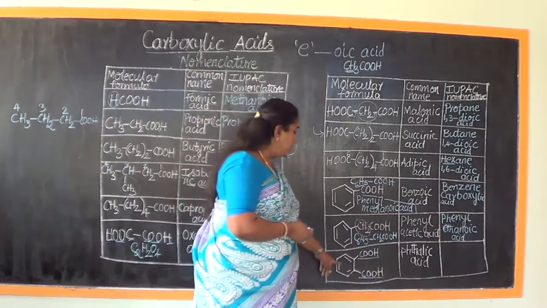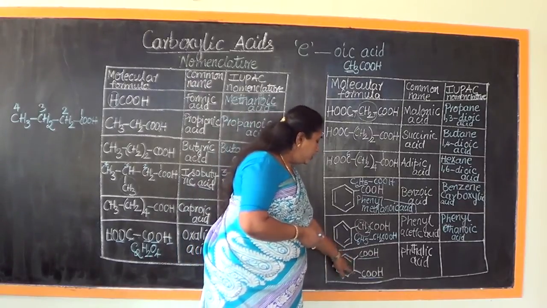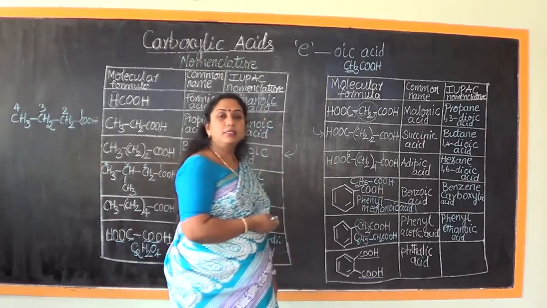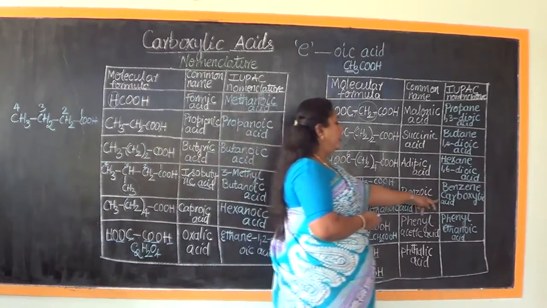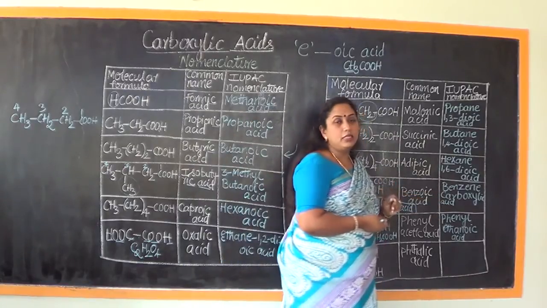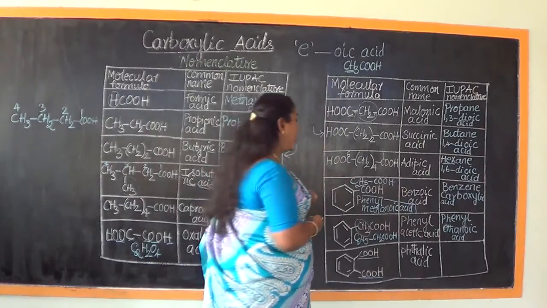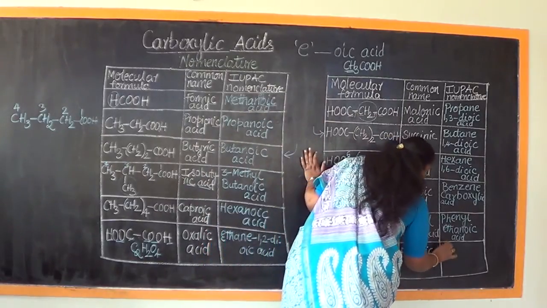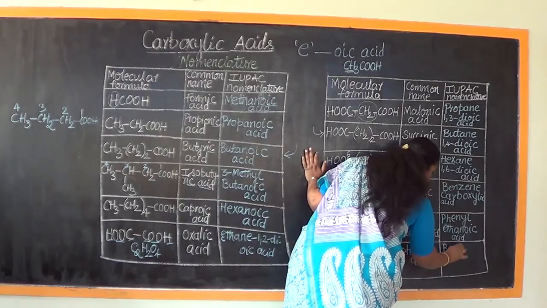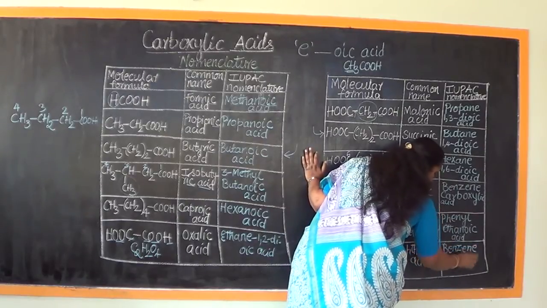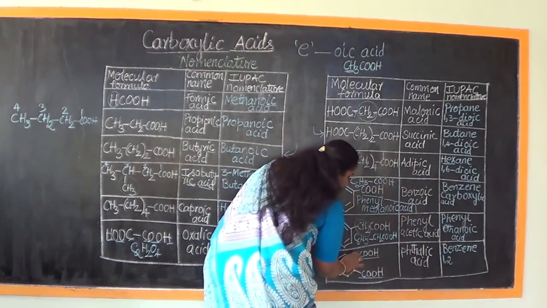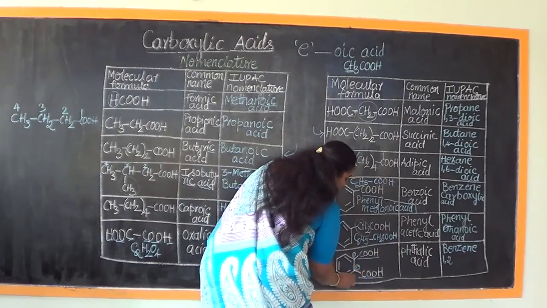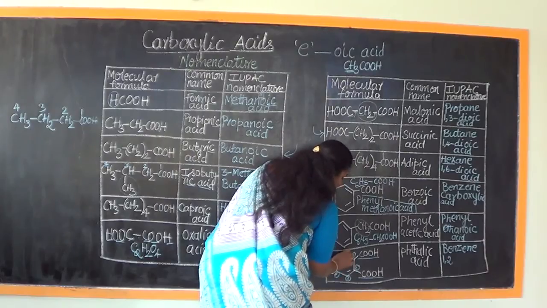So therefore, what do we see? In the benzene, in 2 different positions, there is the presence of COOH. We need to stick to this particular name, but there are 2 carboxylic acids, so we need to name it as benzene. We need to retain the name of benzene as it is. Benzene, then what do we see? 1, 2, because we are considering this as the first carbon atom, this as the second, third, fourth, fifth and sixth.